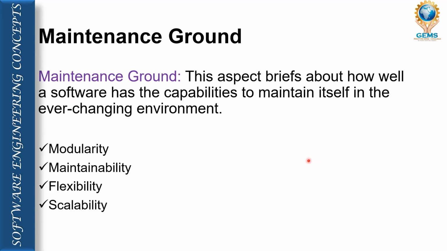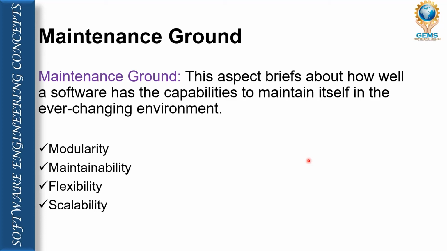Next we have the maintenance ground. Based on the maintenance ground, we talk about modularity, maintainability, flexibility or scalability. These are the parameters through which we are able to measure the software, and we can say that software maintenance is really a good parameter.